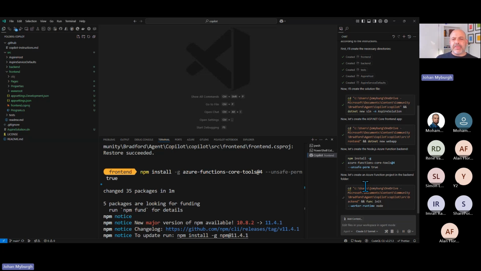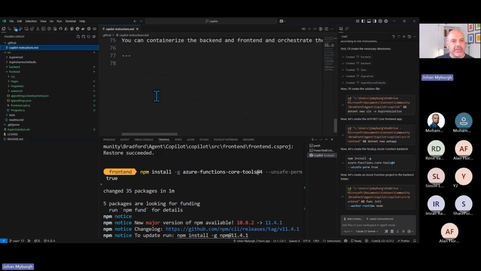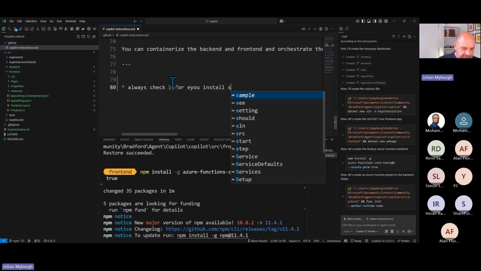And then it always makes you sound really clever. It always says something like, you are absolutely right. Let's check, as if it's this epiphany sort of thing. But yes, something you can do is go to this Copilot instructions file, and right at the bottom here, you can do something like this. Always check before you install stuff.